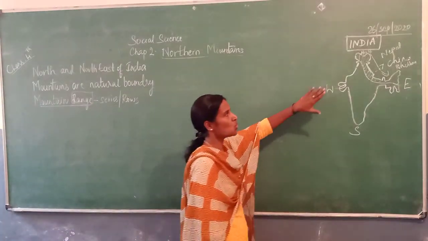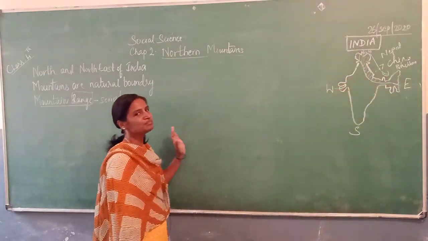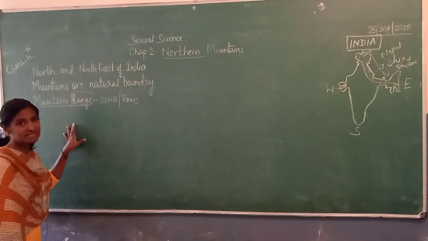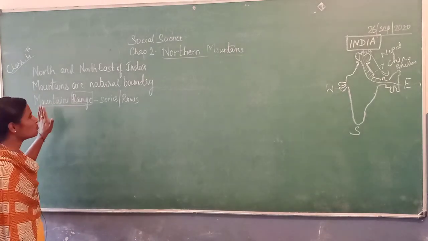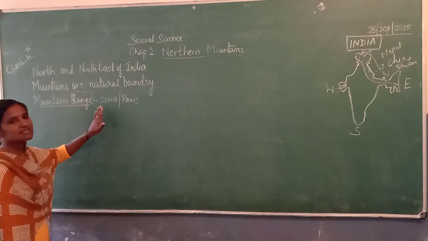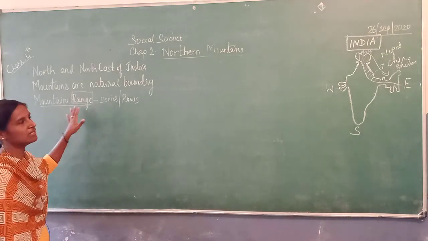We find so many mountains in this part, so it is called a mountain range. Did you all come to know the meaning of range? So mountain range means a series, a number of mountains will be found here.